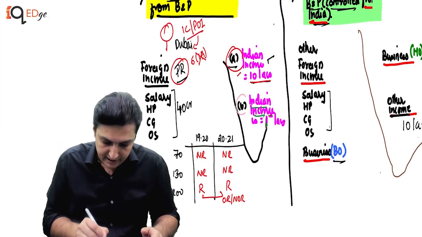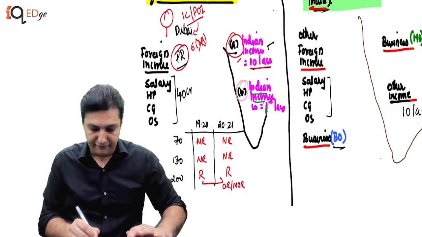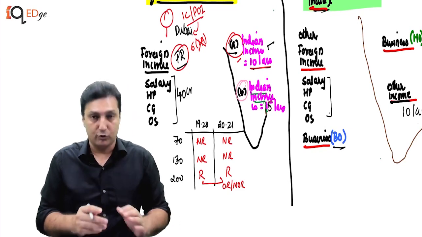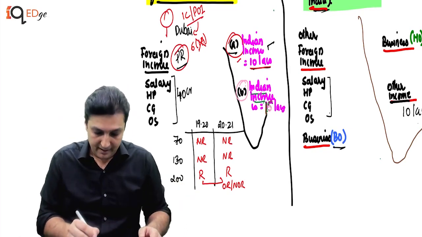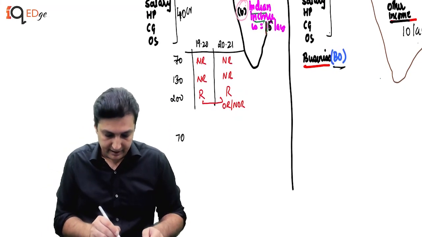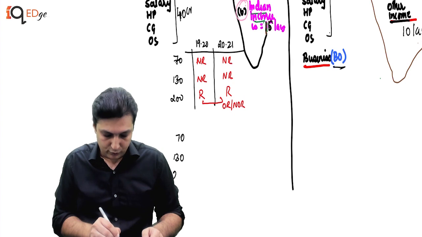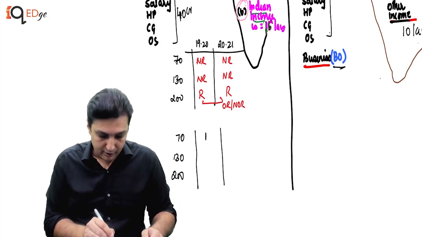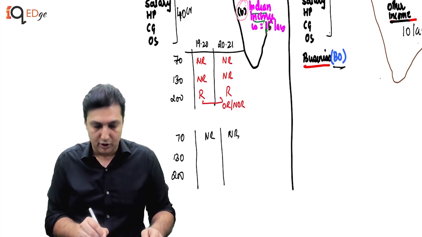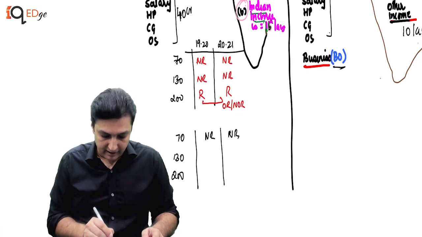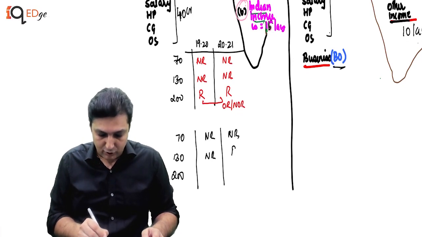What if I say the Indian income now is 15 lakhs? Now remember, the limit is more than 15 lakhs, so the rule remains exactly the same. What if I say it is 16 lakhs? Now what is happening? Now I say 70 days, 130 days, 200 days. Again we say 19, 20 and 21. Now he was a non-resident then, and will remain non-resident now. Now what has happened is, over here, earlier non-resident, now resident, but NOR.